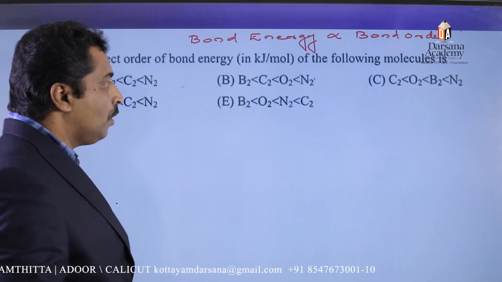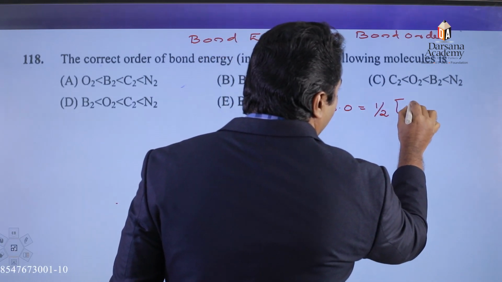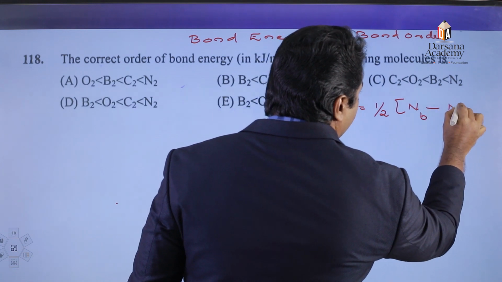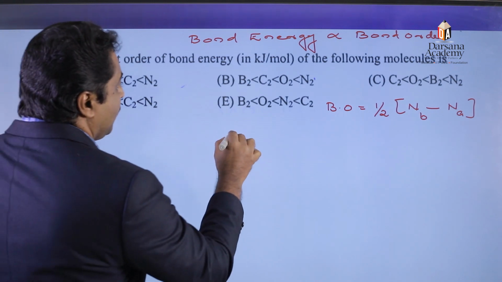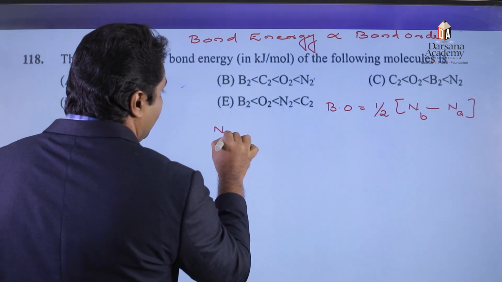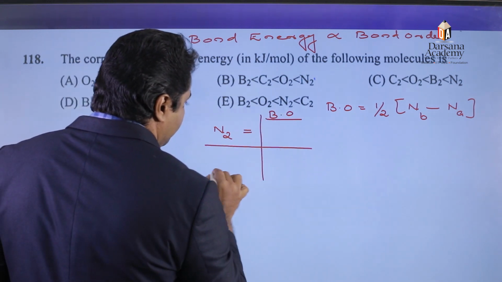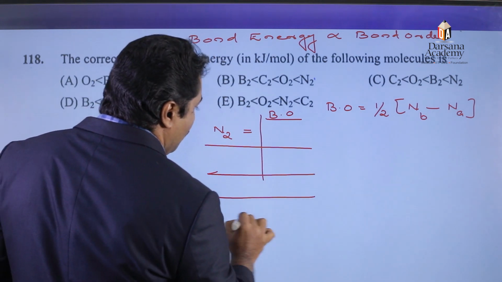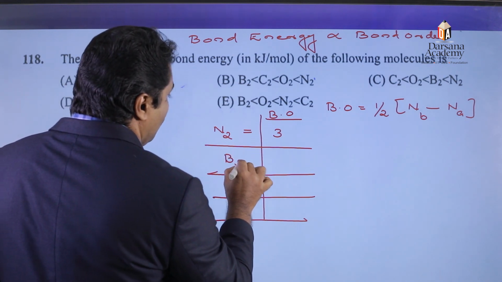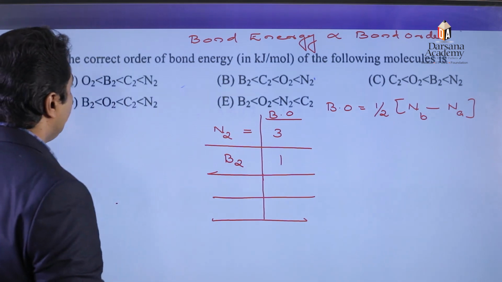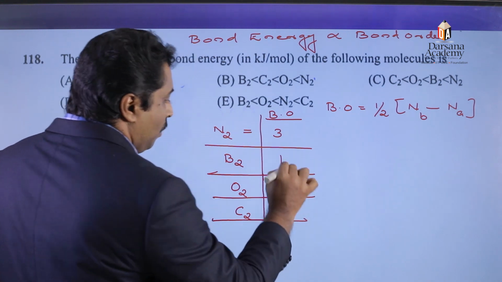The formula to calculate bond order is equal to half into number of electrons present in bonding molecular orbital minus number of electrons present in anti-bonding molecular orbital. In the case of nitrogen molecule, bond order is equal to 3. In the case of boron molecule, bond order is equal to 1. In the case of oxygen molecule, bond order is equal to 2. In the case of carbon molecule, also bond order is equal to 2.